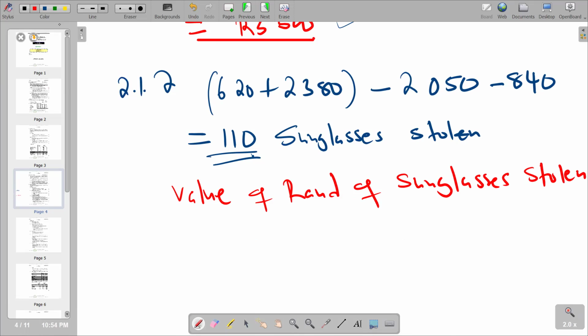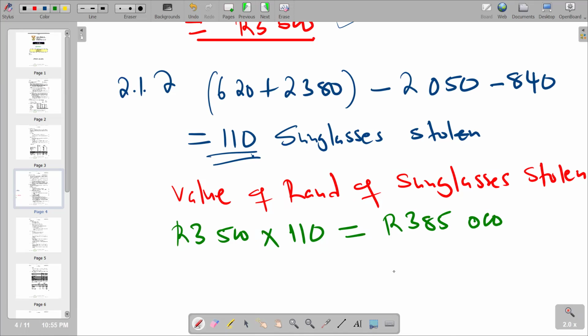So we are seeing, we have got 3,500 rands as the value per sunglass, which is the weighted average. It will be multiplied by 110 glasses. If we multiply it like that, the answer that you are supposed to get is 385,000 rands. This becomes the value of sunglasses that were stolen. So that's what we have on that part.